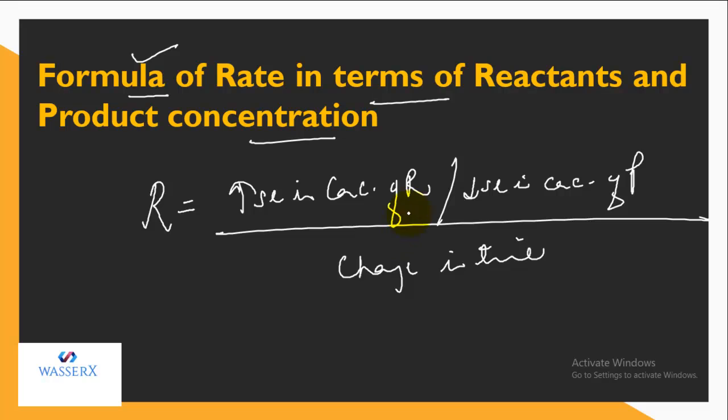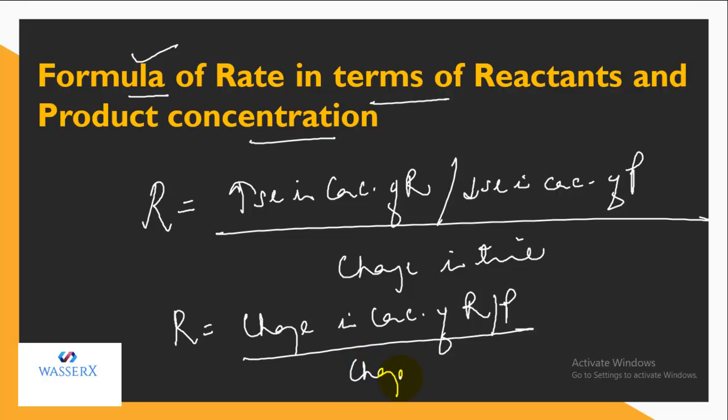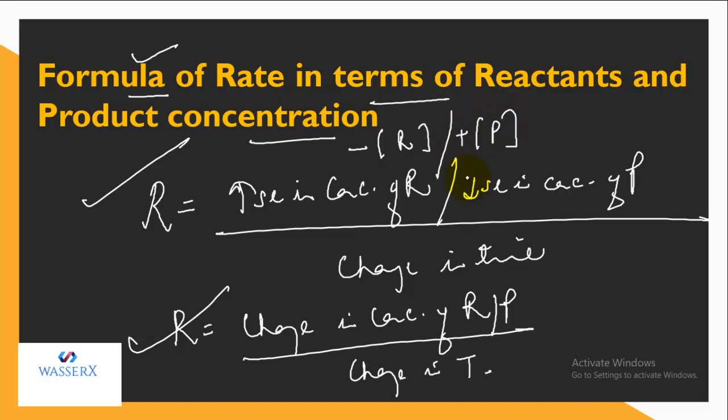And if I don't need to specify reactant or product, I can directly write it as change in concentration of reactant or product with change in time. So either of the formulas you can use. Or we can also write it this way, minus bracket R, or we can have the product P that is increasing.